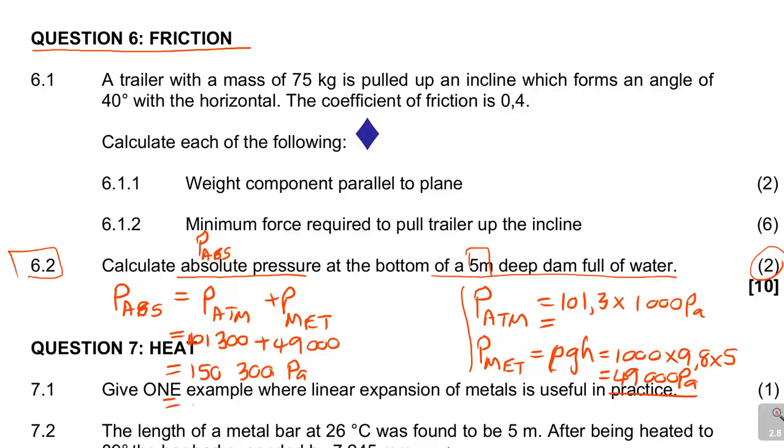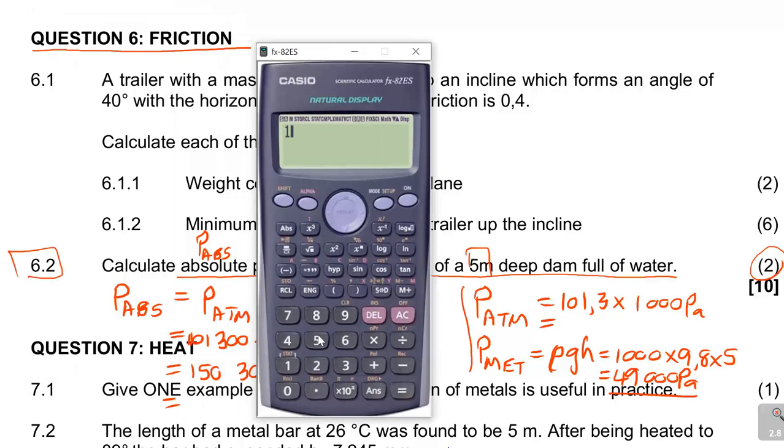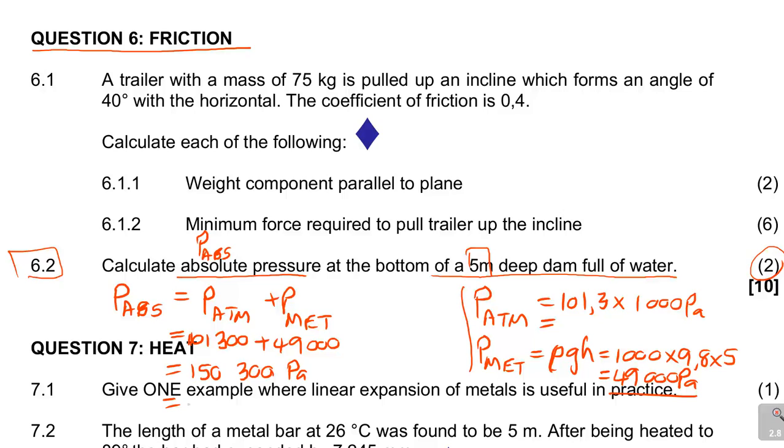You can now convert it back to kilopascals. So what you do, you divide by 1,000, and when you divide 150,300 by 1,000, it's not a must, but if you want to, it will be 150.3 kilopascals. This is not necessary.